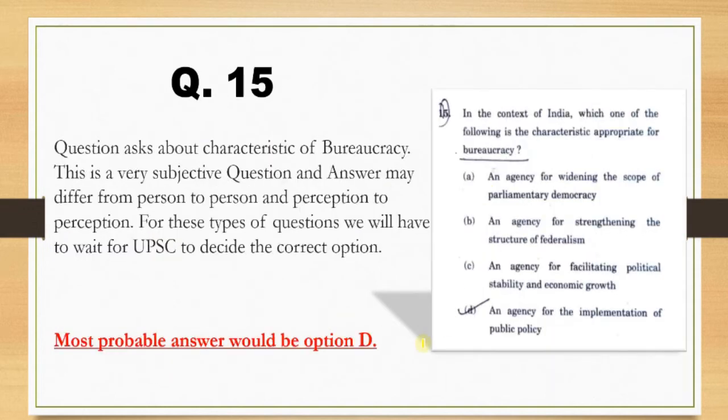Moving ahead, we have question number 15. This question basically asked about the characteristics of bureaucracy, and it is considered to be a subjective question, and the answer may vary from person to person, as each person has a different perception. So we have to wait for UPSC to decide the correct option for this question, and the most probable answer will be option number D.